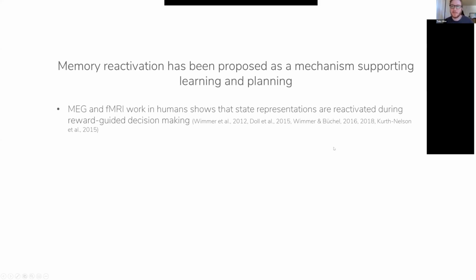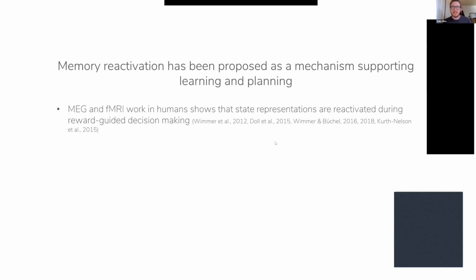So one mechanism that's been proposed to support learning and planning is memory reactivation. There have been a few studies using MEG and fMRI in humans showing that states might be reactivated when people are trying to make decisions to seek reward.